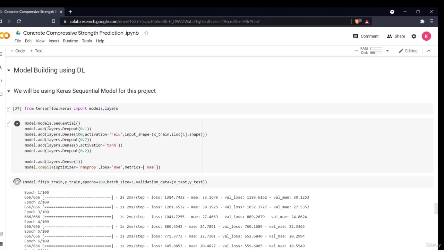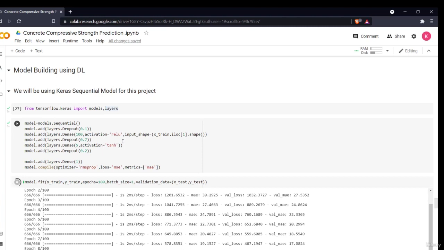Next, I have defined my model. I said models.Sequential, that is a sequential model, and I am adding layers. The first layer is this, then the second layer I have added uses the activation function relu. There are different activation functions present. You can read about what activation functions are. There are different loss functions also, so you can read what these are. And I've taken the shape from X_train.iloc[1].shape, basically the shape of the total data. Then I added another layer, for which the activation function I've taken is tanh.